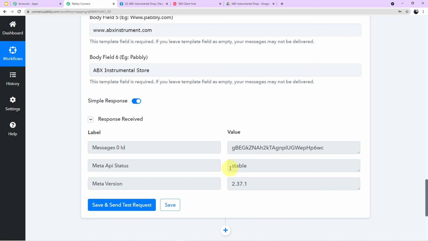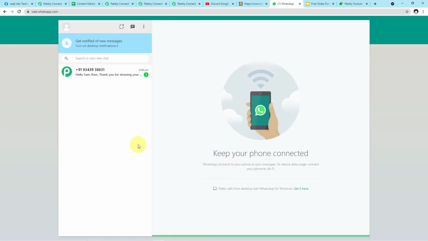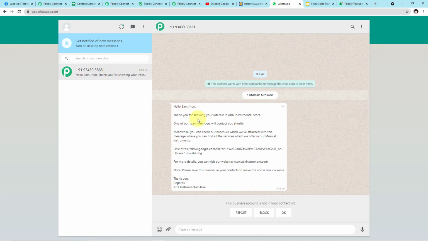Let me take you to my WhatsApp web account and let's see if our customer has received any message or not. Yes guys, you can clearly see a message has arrived for Sam John which says, "Hello Sam John, thank you for showing your interest in ABX Instrumental Store. One of our team member will contact you shortly. Meanwhile, you can check our brochure which we have attached with this message where you can find all the services which we offer in our musical instruments. Link is given to you. Okay. For more details, you can visit to our website www.abxinstrument.com. Note, please save this number in your contact to make the above link clickable. Thank you. Regards, ABX Instrumental Store."